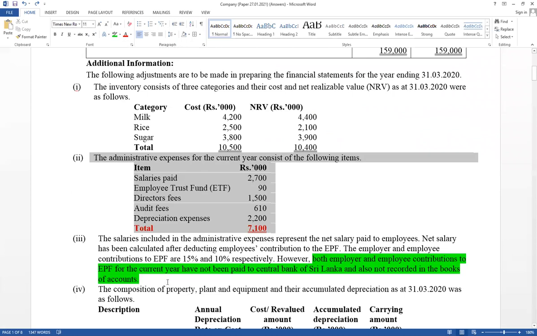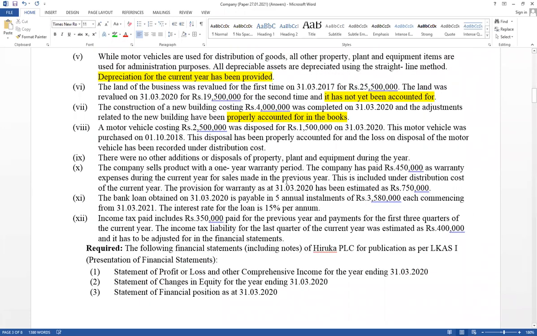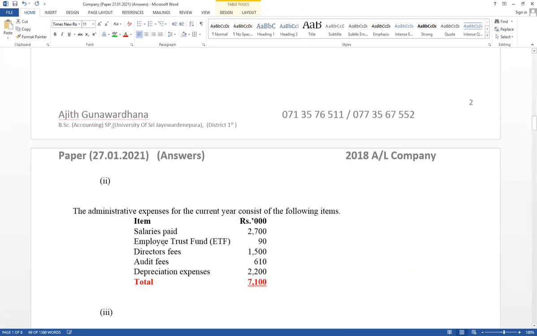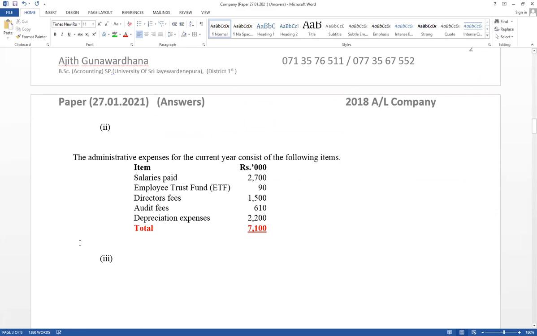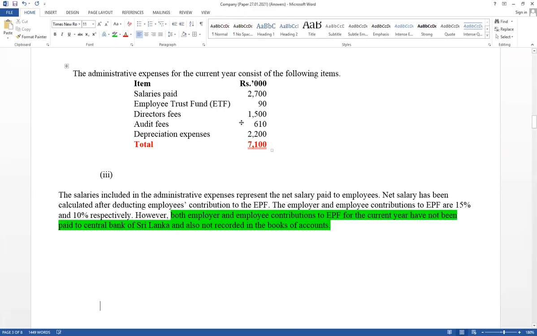And additional third one also should be done together. This is additional second one. And additional third one. Think about EPF and ETF, very important. Right, first one, it has given under administration expense as salary, net salary. This is a net salary. ETF recorded already. Then think about EPF. EPF contribution of employer and employee. Percentage is given.